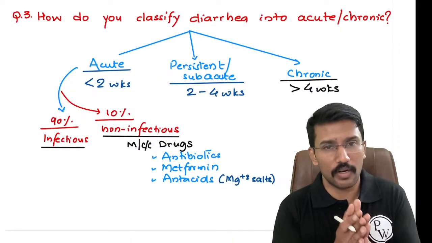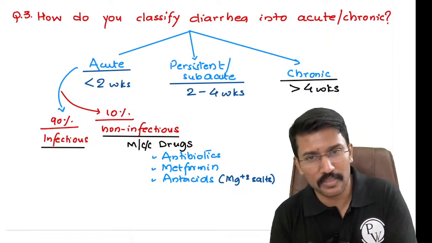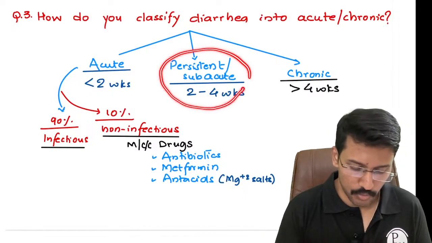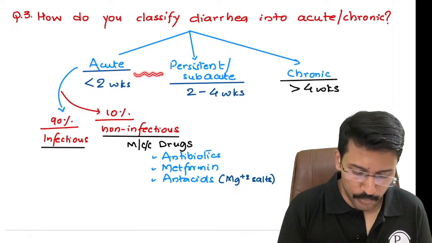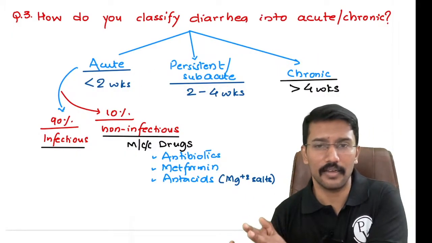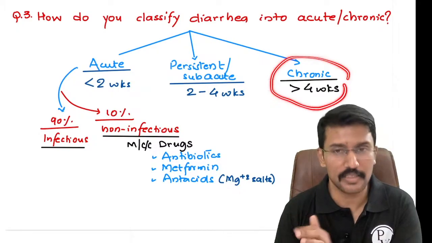Less than 2 weeks we call it acute diarrhea, 2 to 4 weeks persistent or subacute, and more than 4 weeks chronic. Most of the persistent or subacute diarrheas are nothing but improperly recovered acute diarrheas. Chronic diarrhea is an entirely different entity. Right, later we will discuss chronic diarrhea.